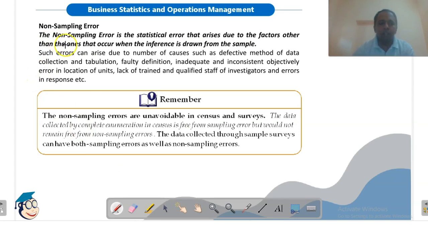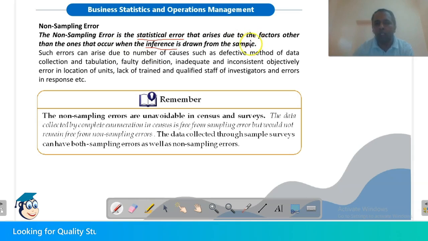Other than sampling error, we have non-sampling error. Non-sampling error is not because of the sampling, it is just because errors occur while conducting the survey. Once we have formed and defined the sample, then during the survey part or during the analysis part, these errors may occur. So non-sampling error is the statistical error that occurs during the survey or the analysis part, arising due to factors other than the ones that occur when inference, meaning conclusion, is drawn from the sample.